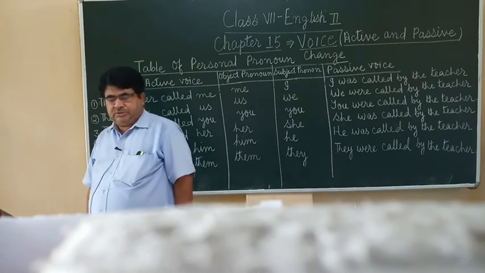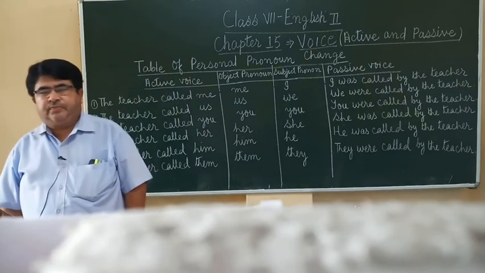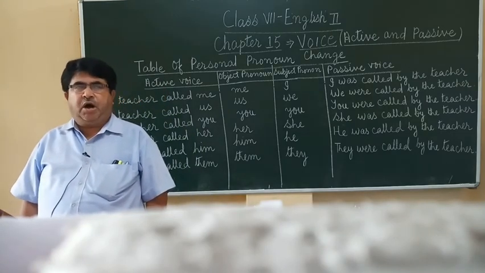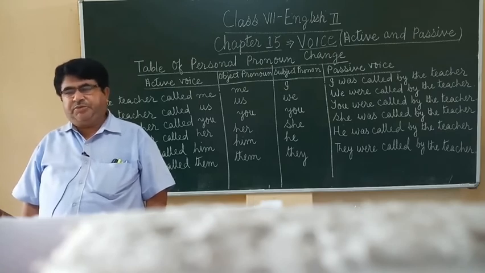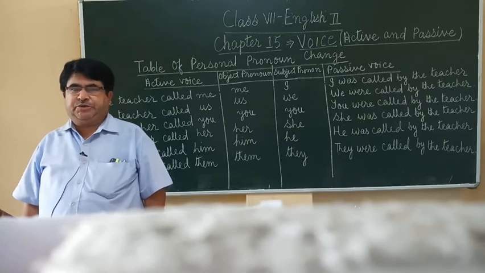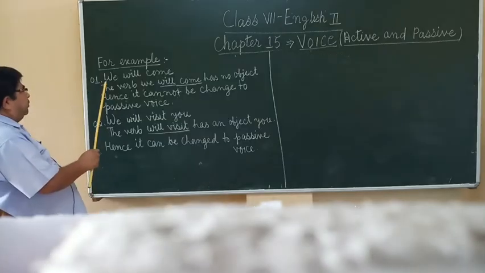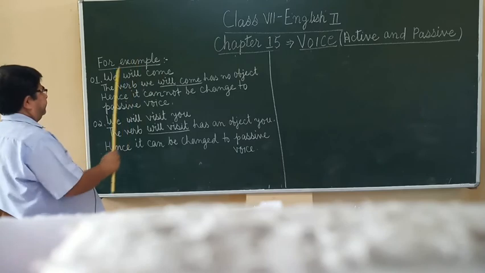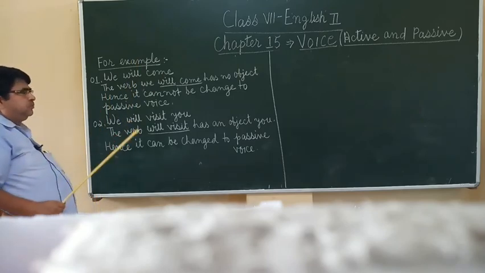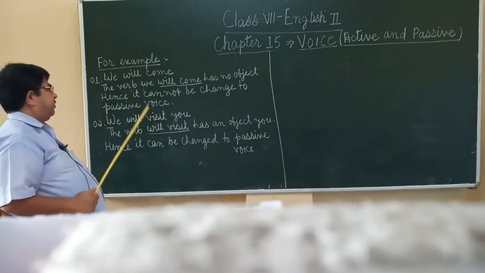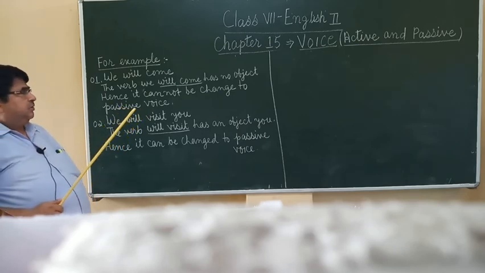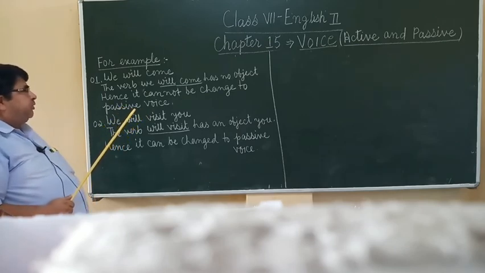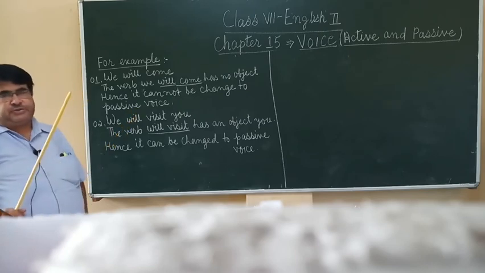Let us know about the third rule. Verb forms change. Only verbs with an object can change from active voice to passive voice. For example, we will come. The verb we will come has no object. Hence, it cannot be changed to passive voice.